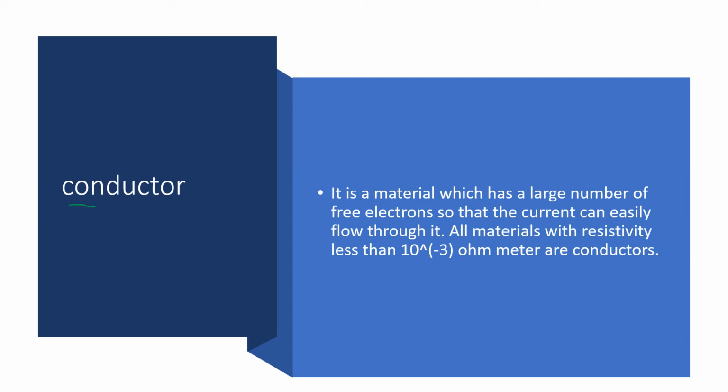Next definition is conductor. So it is a material which has large number of free electrons so that the current can easily flow through it. All the materials with resistivity less than 10 raised to minus 3 ohm meter are called conductors.